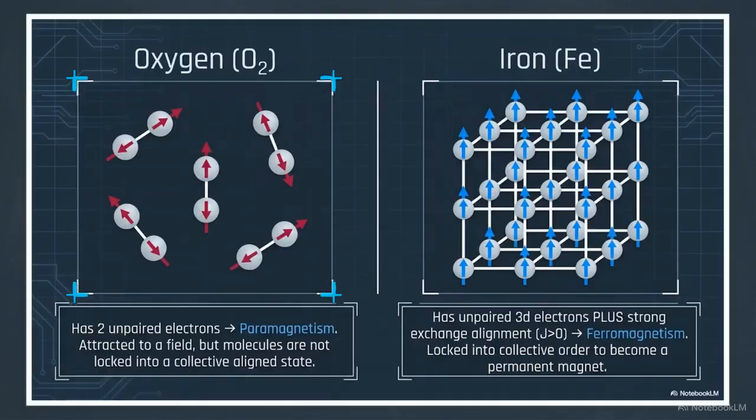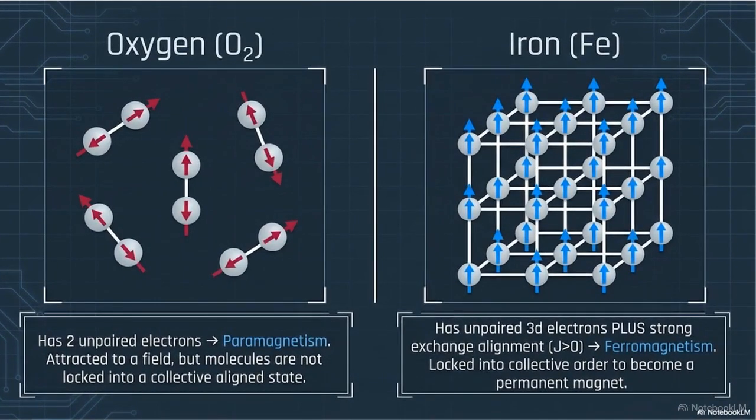Iron is one of the rare materials that navigates every stage of this gauntlet. This comparison highlights the difference. On the left, oxygen molecules remain randomized and paramagnetic. On the right, iron's exchange alignment overcomes thermal disorder, and its domains can be locked into a unified order. This results in true ferromagnetism.